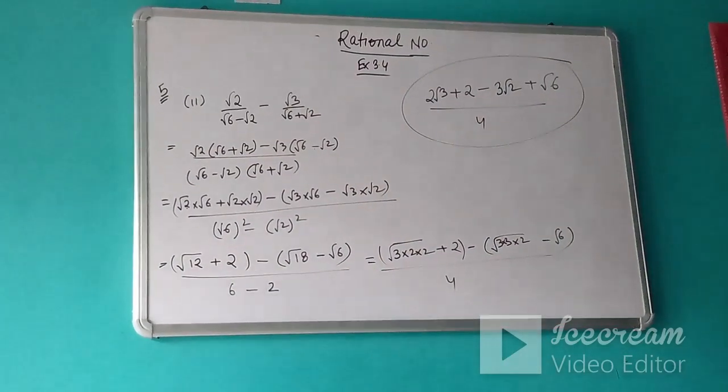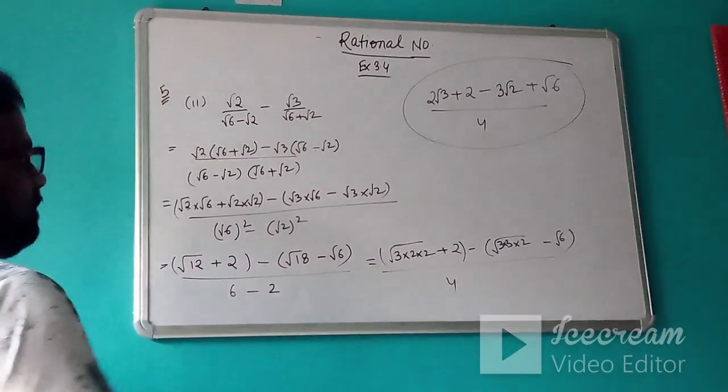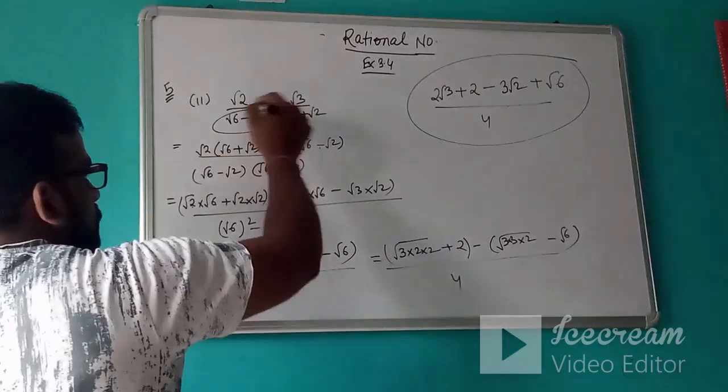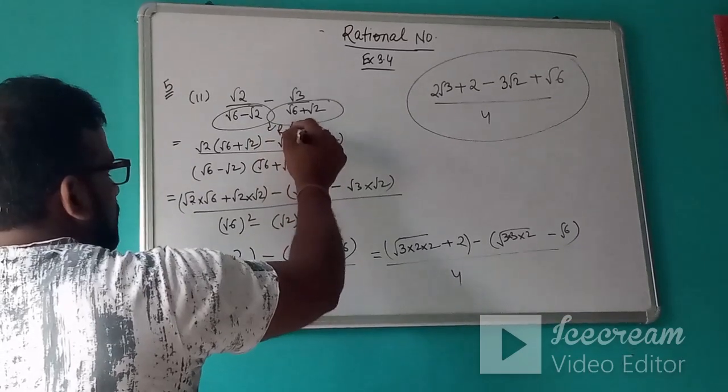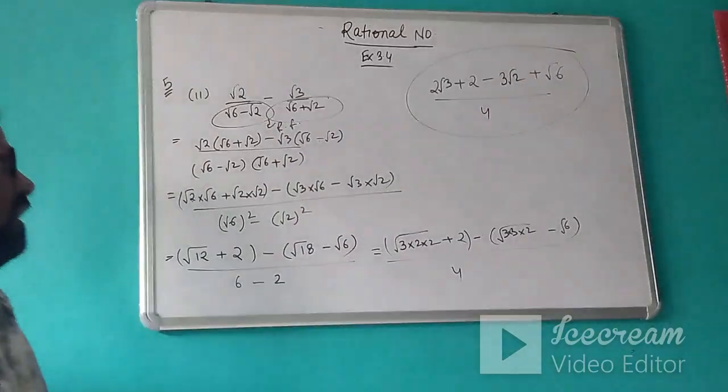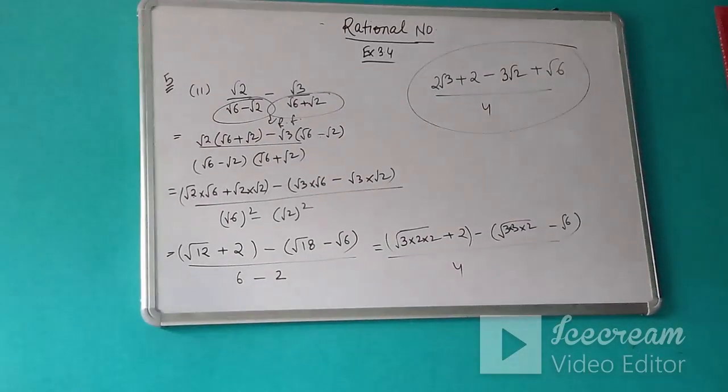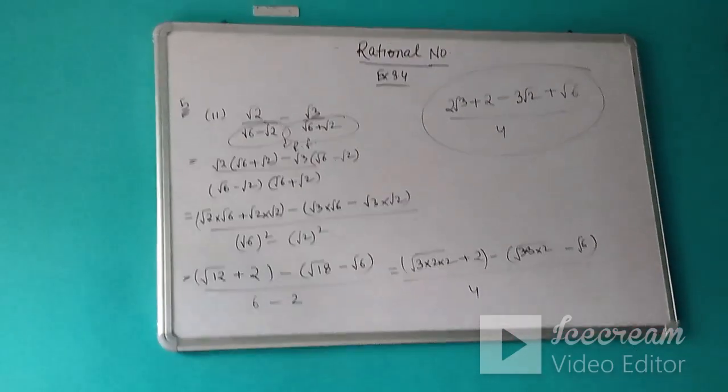Like this, in these types of questions, you have to see that these two should be the rationalizing factor of each other. If they are the rationalizing factor of each other, then you simply take the LCM and solve it, as usual, like you solve fractions.